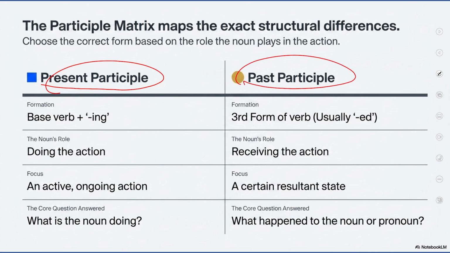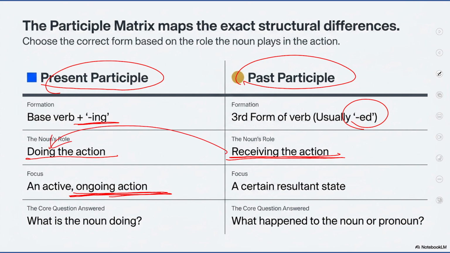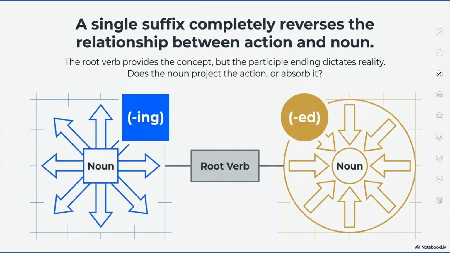It is always made by adding ing, and it is currently doing an action, and it shows an ongoing action, meaning the action is now happening. Now the third form of the verb usually ends with the ed. It receives an action. It does not do an action. In this case, it does an action. In this case, it receives an action or a certain resultant state. So what happened after the action has been done on the object?